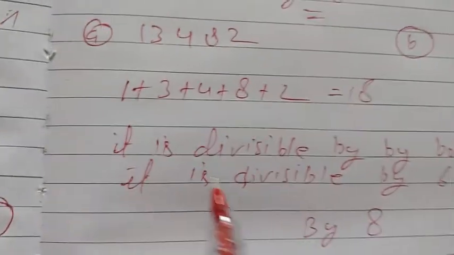So now see here, what will be the statement? The statement will be the same.